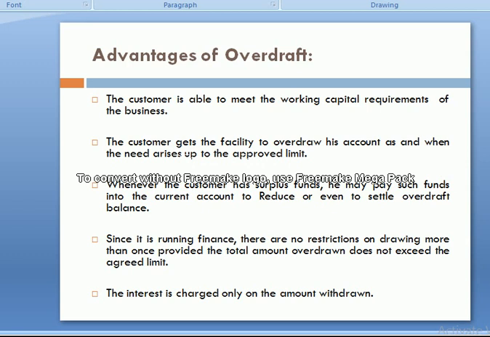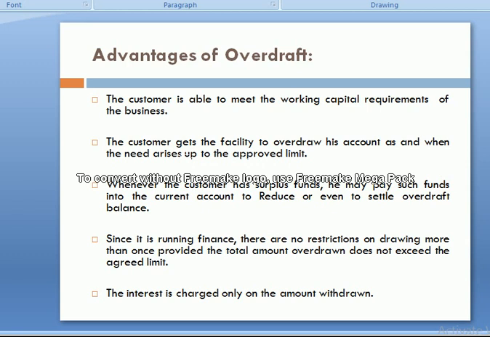So this is another advantage of the bank overdraft, that the customers use this facility up to their need. They take a loan up to their need and return that loan when they recover the money. Whenever the customer has surplus funds, he may pay such funds into the current account to reduce or even to settle the overdraft balance.